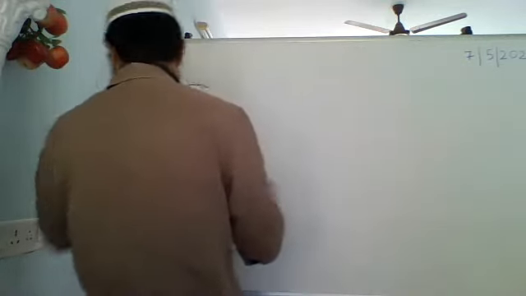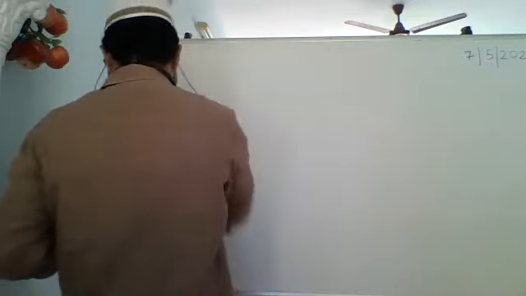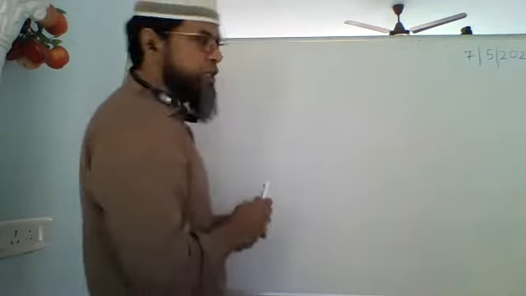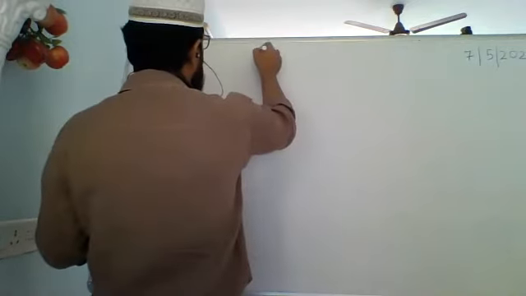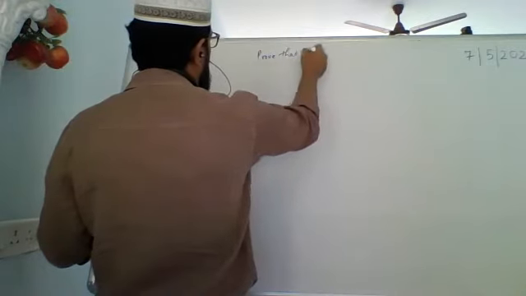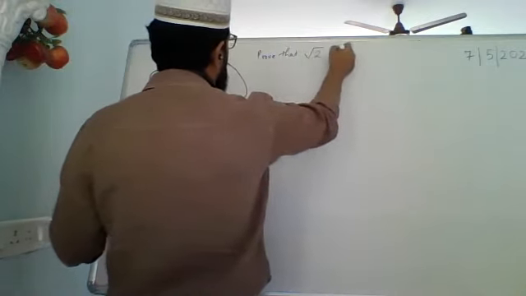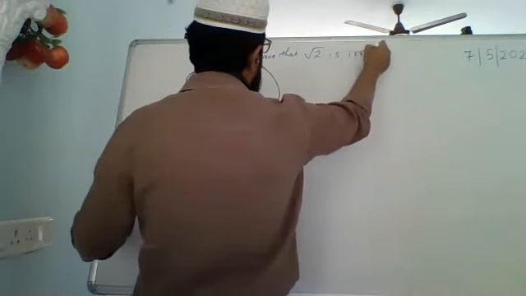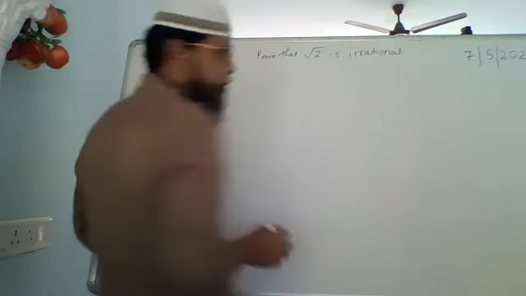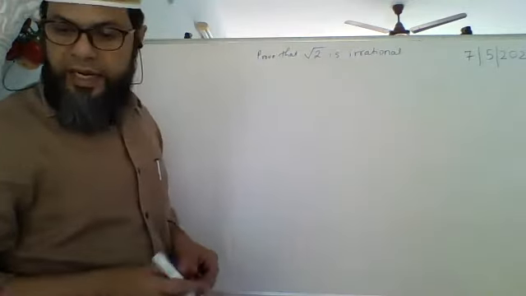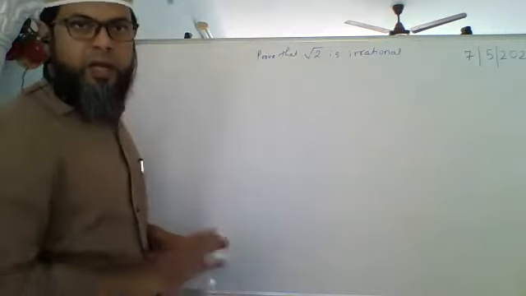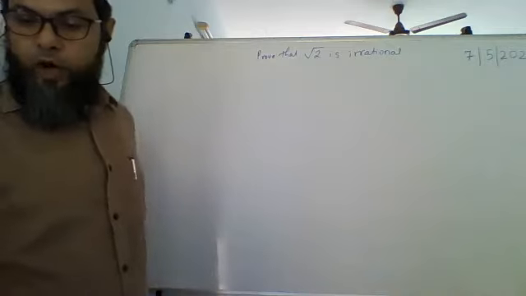This is going to be an indirect proof, or proof by contradiction. What we have to prove is that root 2 is irrational. Now, as I said, we are going to prove this by the indirect method, or by contradiction.